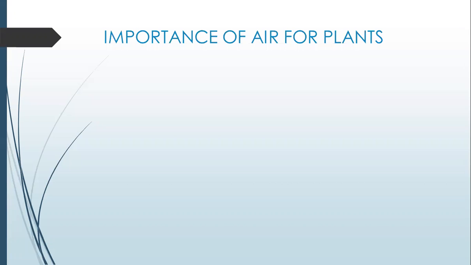Now, importance of air for plants. Now, let's see. If you have a plant in a pot and you keep on giving it water, but you cover it with a plastic bucket so that air cannot reach it, the plant doesn't get fresh air. Just observe that plant after 3 days, it will die. Why? Because it wasn't getting fresh air. So air is necessary for plants to live.